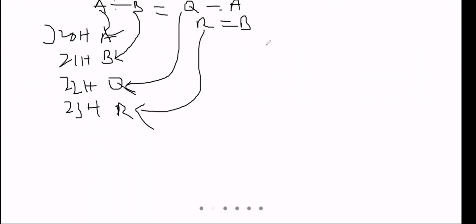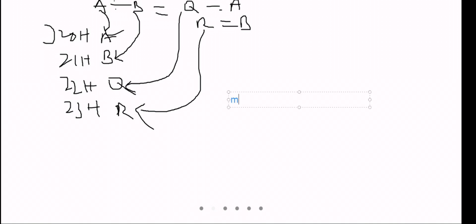Now write a program. One by one. First one, what will be the program?